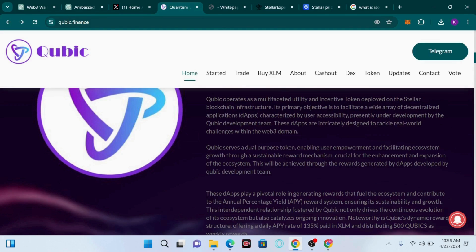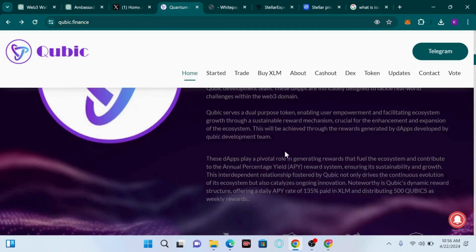QUBIC serves as a dual purpose token, enabling user empowerment and also facilitating ecosystem growth through a sustainable reward mechanism. This is crucial for the enhancement and expansion of the ecosystem, and will be achieved through the rewards generated by the apps developed by the QUBIC development team. So what this entails is that QUBIC is focusing on decentralized application development, that is the apps.